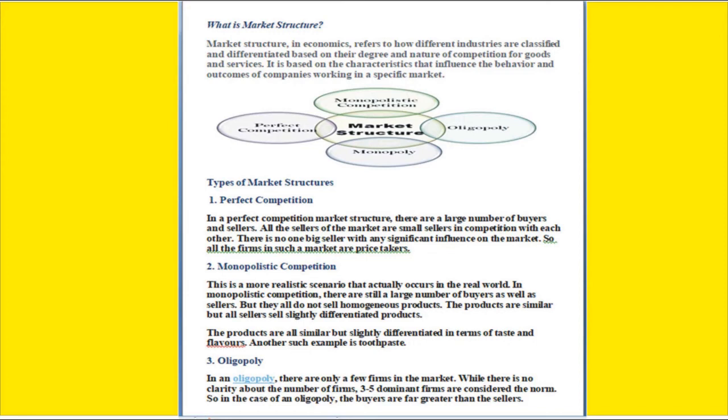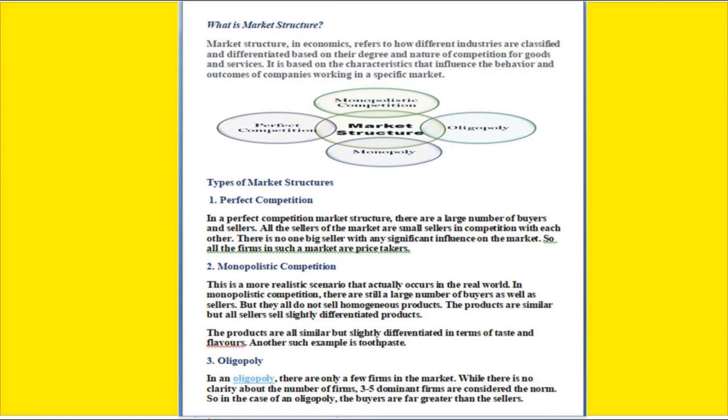Perfect competition means there are a large number of buyers and sellers. In the market we can see a large number of buyers, and in the same way a large number of sellers. They will have different varieties of products, and the sellers also have variety. In the same way the buyers are also many in number. If the market is like this, we can call it perfect competition.